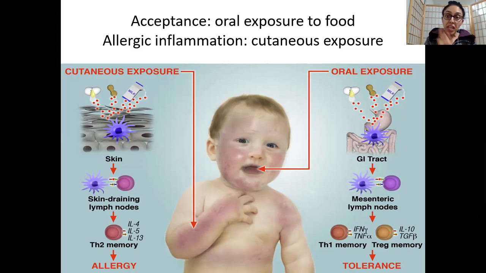Okay, meaning when your T2 cell memory is activated, basically your T2 cell memory thinks, why am I getting food via the skin? Meaning these proteins are bad. These proteins are entering via the inflamed skin, so they must be coming into the body to do something bad. So it starts recognizing this as an antigen. All right, and therefore the baby will be more likely to develop allergic reactions in the future. Now when your T2 cell memory is activated, what does this mean? Highly likely to develop IgE mediated allergic reactions like your peanut allergy.